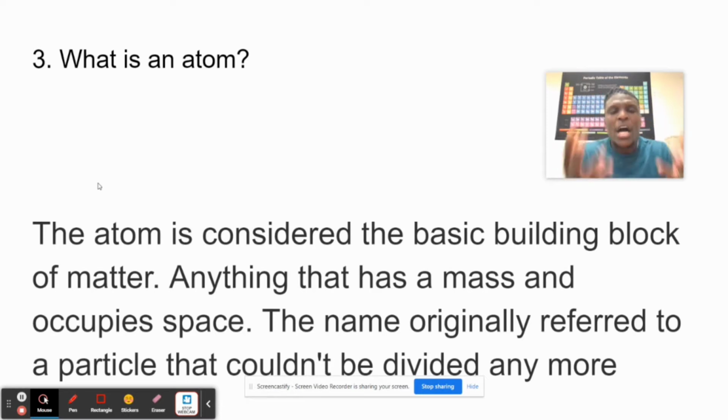So, for example, if I have oxygen, I can't split oxygen into anything smaller than an oxygen. An oxygen is just an oxygen, right? Hydrogen is just a hydrogen. Now, what are the atoms that, let's say, make up sugar?